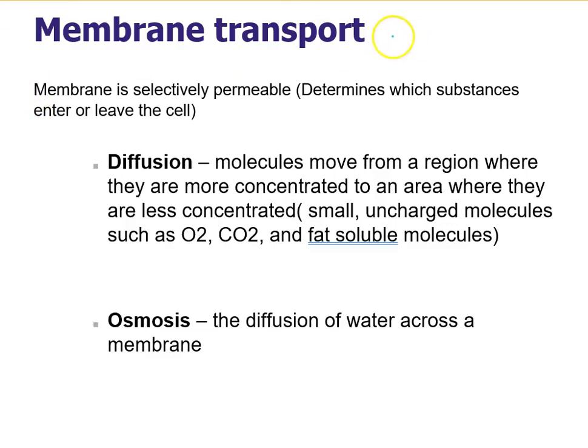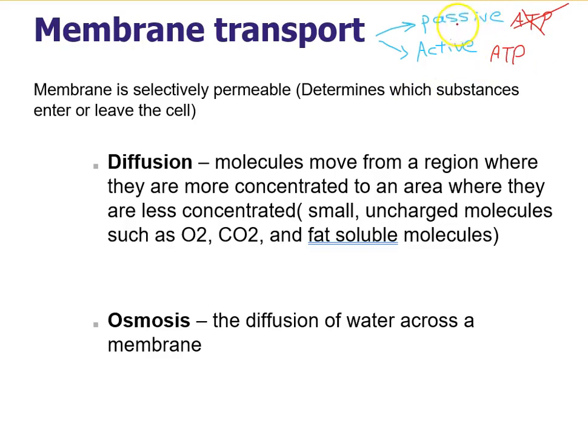We can actually divide the membrane transport into passive transportation and active transportation. The important difference between passive transport and active transport is that in passive transport, there is no need to use energy or ATP, but in active transportation across the membrane, we need to use energy in the form of ATP.